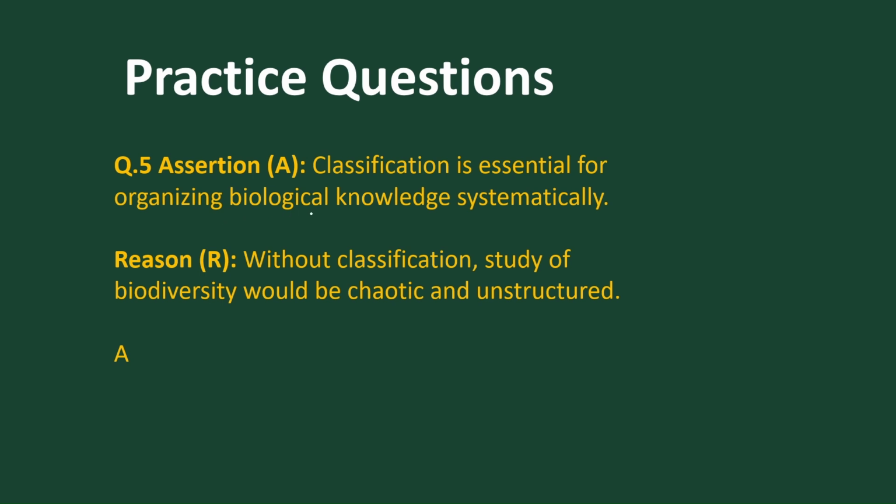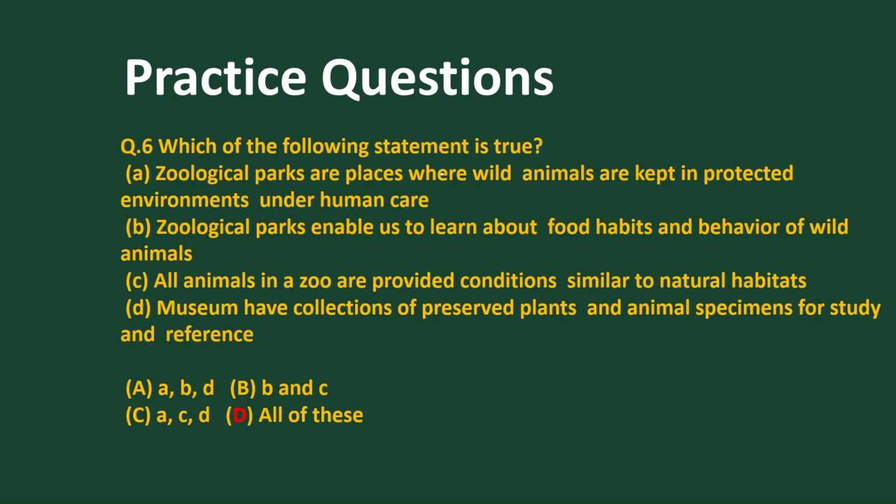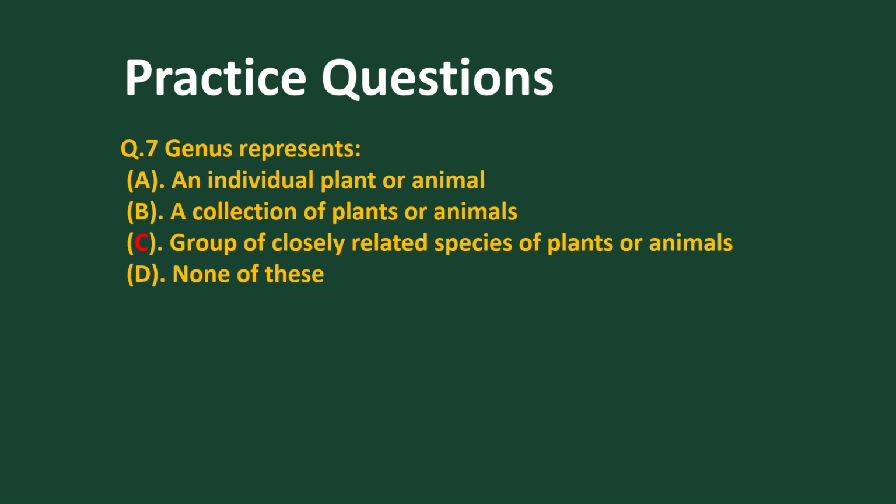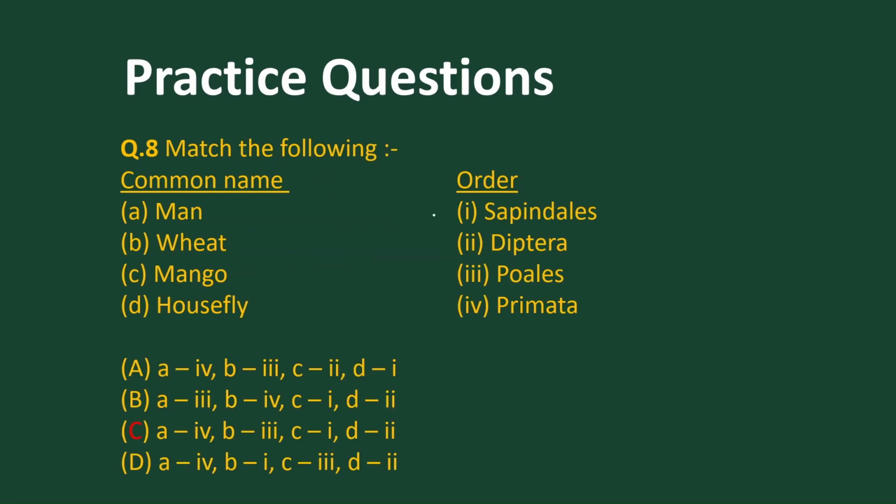Classification is essential for studying organisms and biological knowledge systematically. Without classification study, yes, it's true. Now, which statement is true? Zoological parks are places where wild animals are kept and protected. Yes, it's true. Zoological parks enable us to learn about food habits. That is true. All animals in zoos are provided special conditions similar to their natural habitats. It's true. Museums and herbaria preserve plants and animal species for study and reference. It is true. So all of them are true. Genus represents a group of closely related species. It is true.